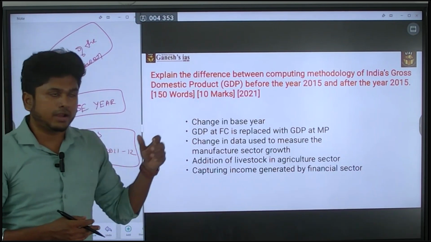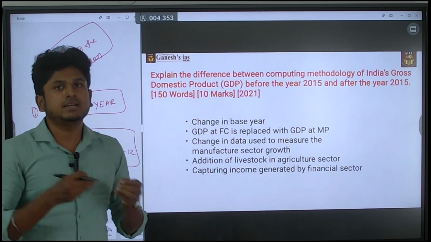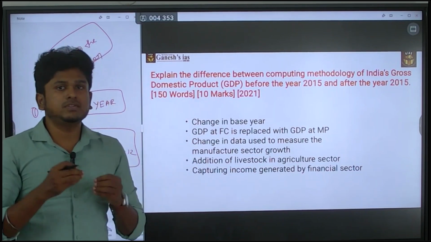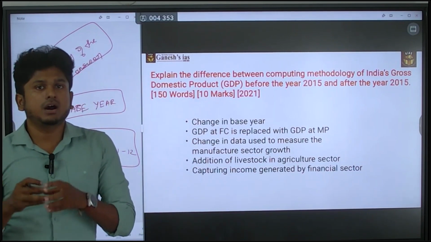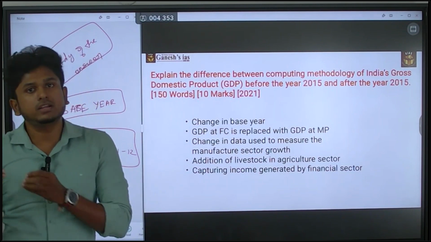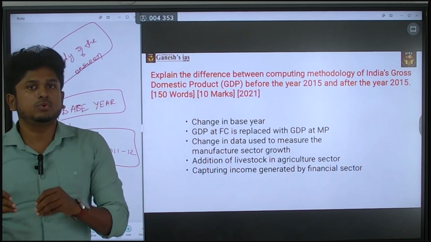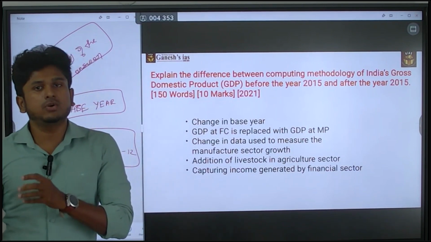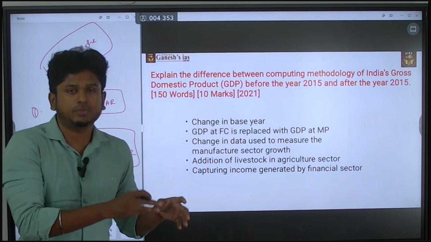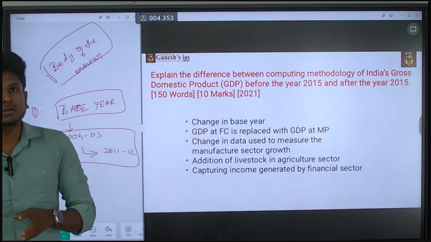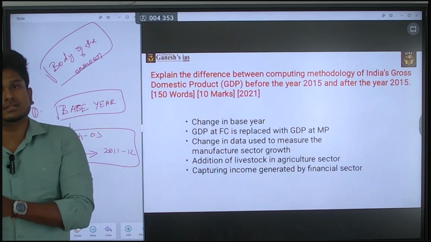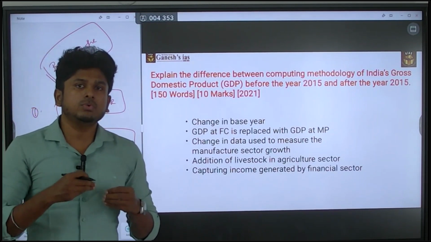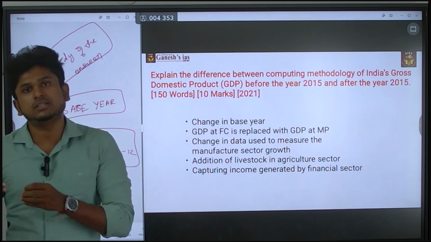If I am going to answer this question, what I will say is, there is a need for the change in base year, because some of the commodities we are measuring in the goods and services are old ones, or they are not in use at the present time. So we have to take them out of that measurement, and also add certain new goods and services into the measurement of the GDP. So for that, we change the base year. This is also one way of answering. Okay, so you have to give the reason for why we are changing this.